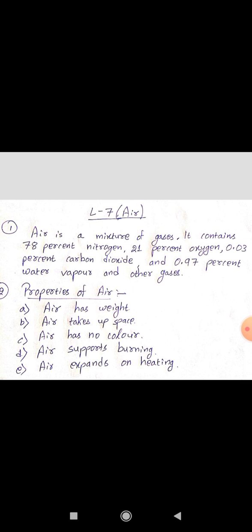Okay children. Then question number 2 given, what are the properties of air? Briefly explain any two. So children, I have written the properties. You can explain any two from there. Okay, this is the option for you. So its answer is properties of air. Air has weight, air takes up space. Air has no color, air supports burning. Air expands on heating. You can write like this. Okay. Explanation will not come in exam, but if you want to write, you can write in your notebook.